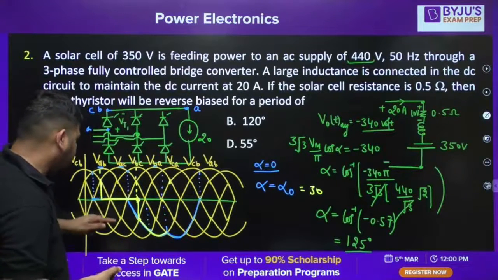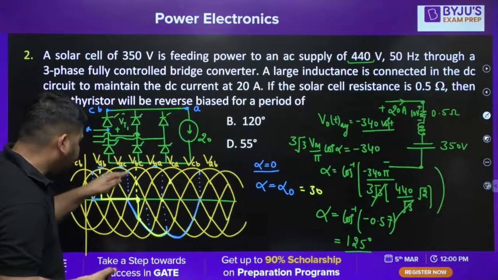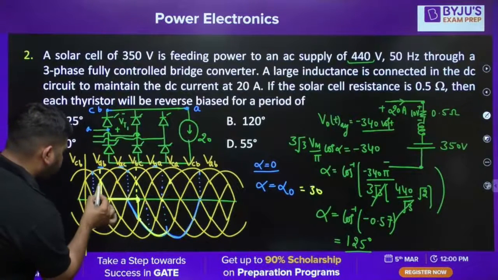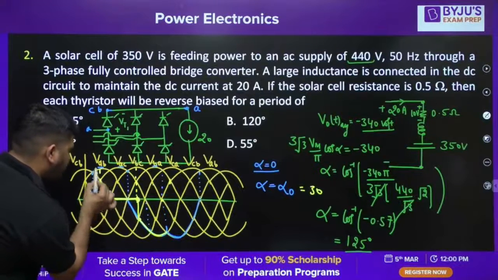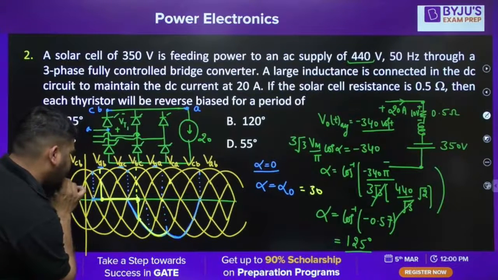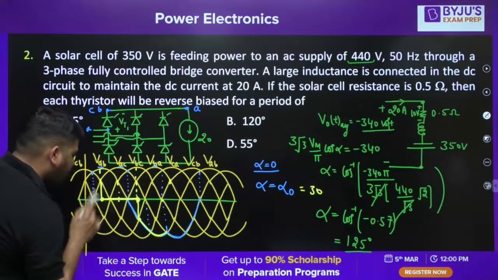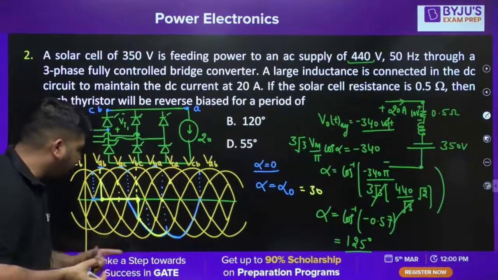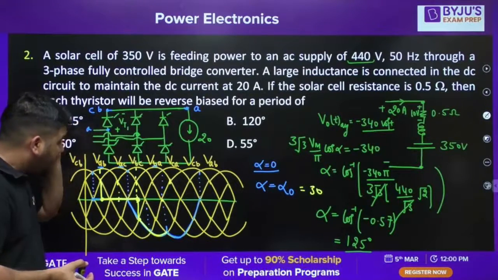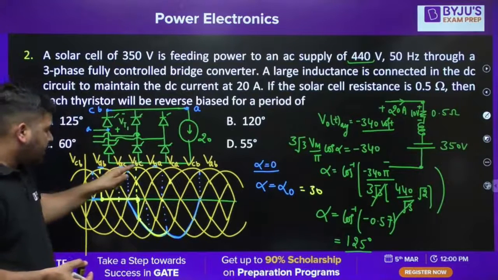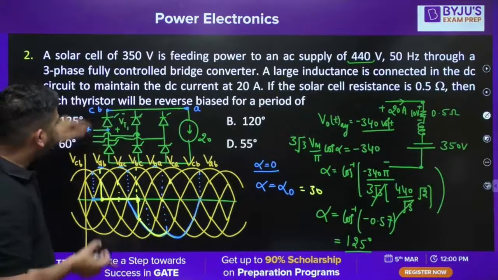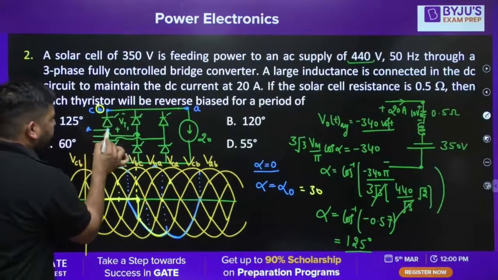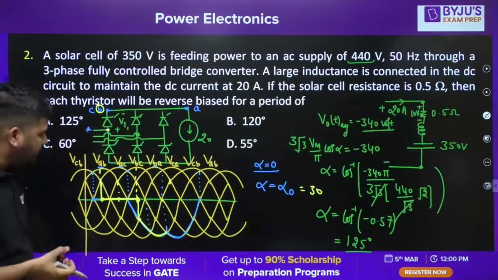Wait a minute, guys. At this instant VAC will stop, because at this instant VAB will start conducting and then at this interval VAC will start conducting. It means the thyristor T1 is conducting. Now at this interval VBC will start conducting. If VBC is conducting, it means the upper point is at B and this point is at A. So the thyristor voltage will be VAB.